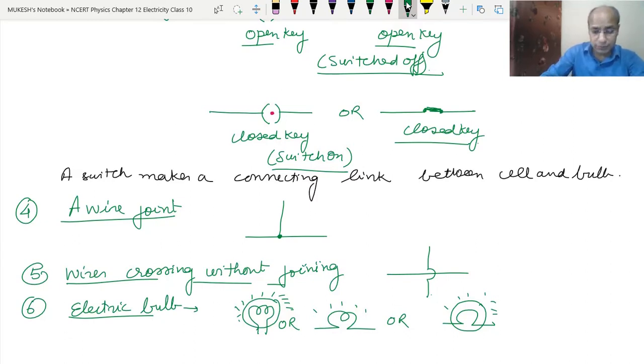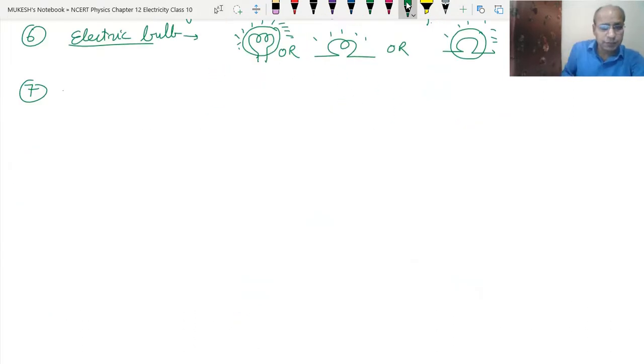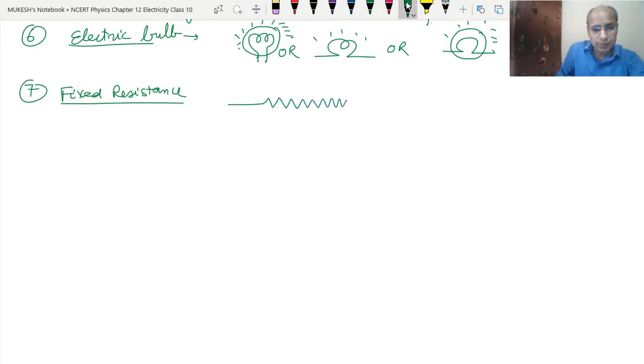After this we have the fixed resistance. Seventh is fixed resistance. See, why do we use the fixed resistance? To limit the current in the circuit. That we will study later in this chapter. Resistances are used to limit the current, just like the heater wires. They are the resistance wires, they provide the heat. We represent them by the zigzag lines. See, this is the fixed resistance.